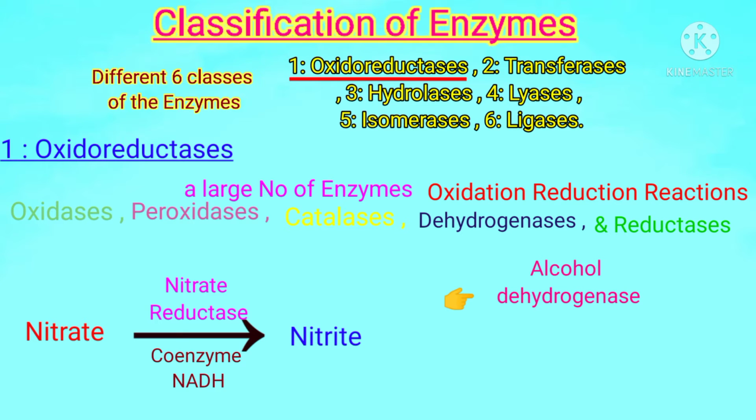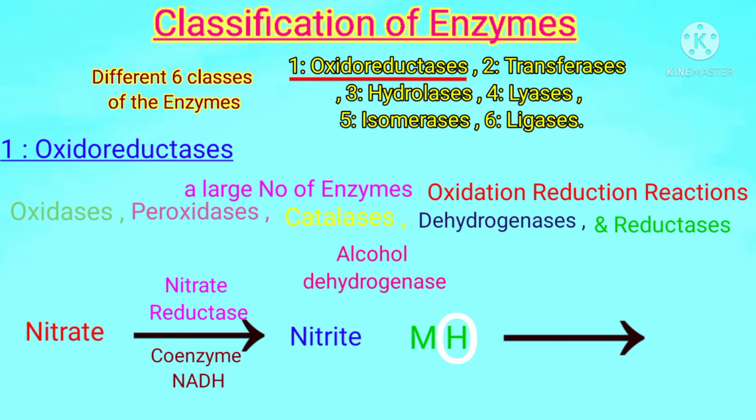Students, another example is alcohol dehydrogenase. Dehydrogenase is a very well-known enzyme during the Krebs cycle, which removes a hydrogen atom from a substrate by oxidizing it. Look, this MH is our molecule which contains a hydrogen. To remove this hydrogen, an oxidoreductase enzyme will act upon it and will break it into M and hydrogen, that is molecular hydrogen. So here the molecule has separated from hydrogen and the hydrogen has also been separated.